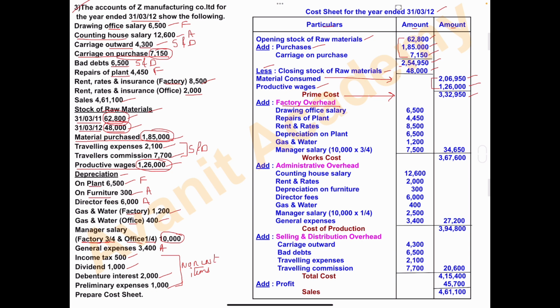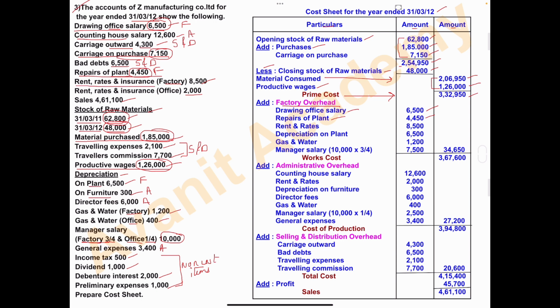So the first item, drawing office salary, we have to take under the head factory overhead. So right here under factory overhead, drawing office salary, and the amount is 6,500. See in the problem, next one is repairs of plant, rupees 4,450. Write here in inner column 4,450.